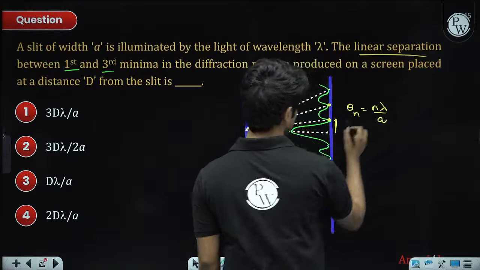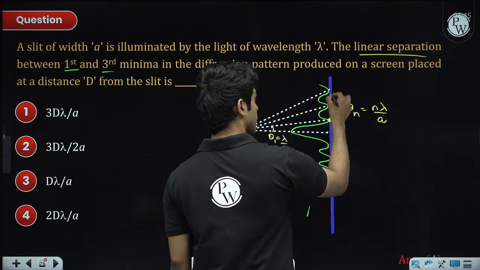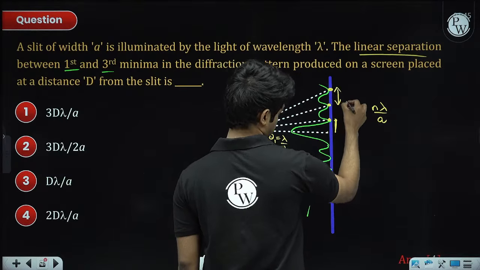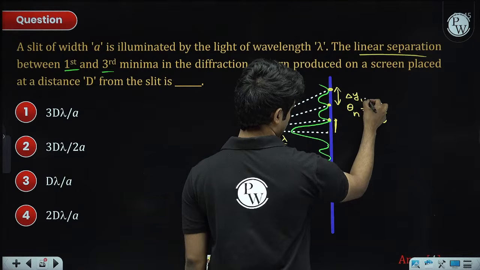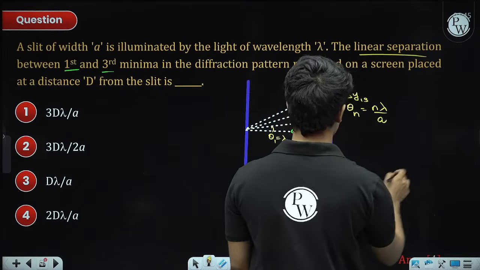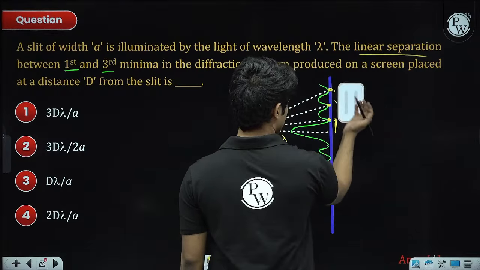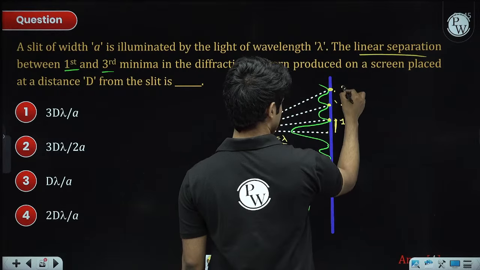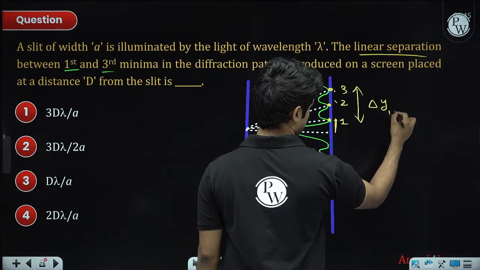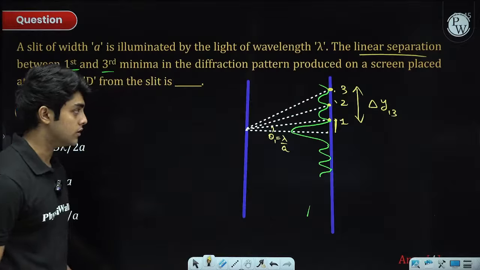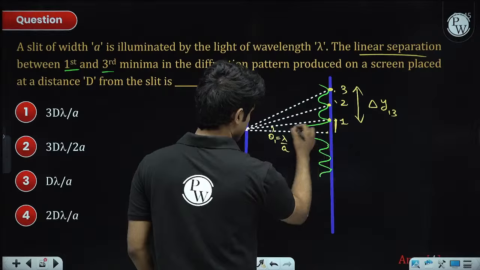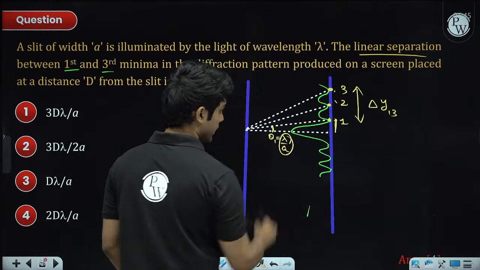So this is the second minima point, this is the third minima point. They wanted this distance, delta y, 1 3, not 1 3 2 3, first and third, my bad. So this is the first minima, second minima, third minima. They wanted this delta y 1 3, not the angular difference. So we'll say this angle is theta 1, lambda by a.